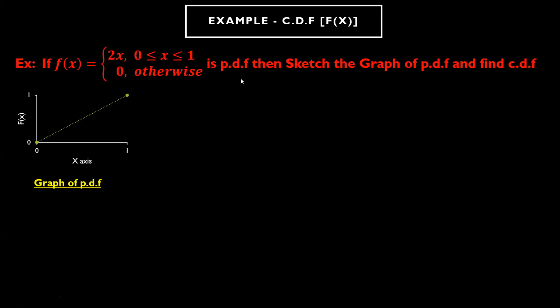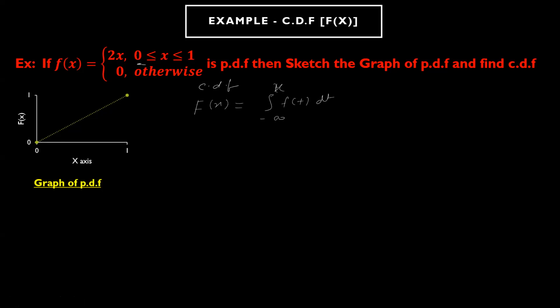So how will we find the CDF? What is the formula of CDF? F of x is equal to the integral from minus infinity to x, some possible value, of f of t dt. This is the formula for CDF. How will you calculate the CDF for this particular function?